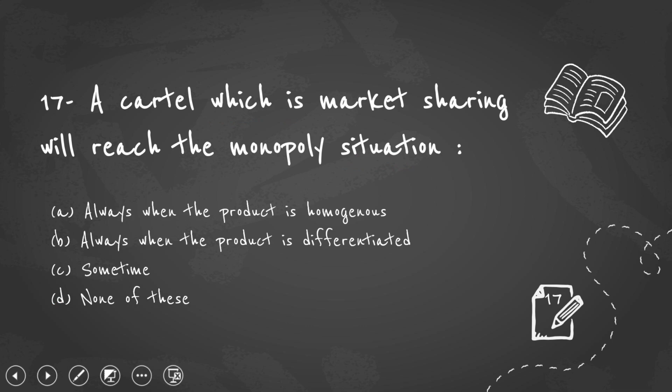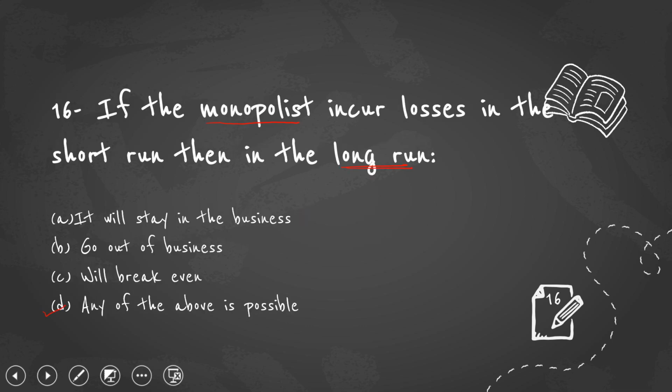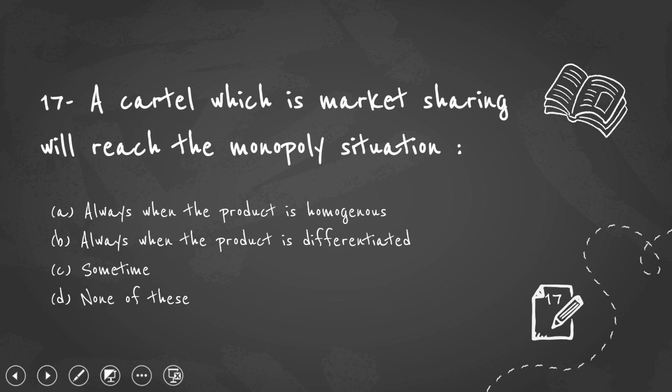The next question: a cartel which is market sharing will reach the monopoly situation. So what is a cartel? A cartel is an agreement between a few or more oligopoly firms. Some or many of the oligopoly firms come together and form a cartel, in which they agree upon a particular price, a particular level of output to be produced, or a particular share of the market.